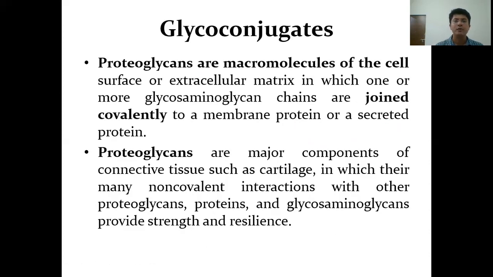Glycoconjugates are often found. Proteoglycans are macromolecules of the cell surface or extracellular matrix in which one or more glycosaminoglycan chains are joined covalently to a membrane protein or a secreted protein. Proteoglycans are major components of connective tissue such as cartilage, in which there are many non-covalent interactions with other proteoglycans, proteins, and glycosaminoglycans that provide strength and resilience.